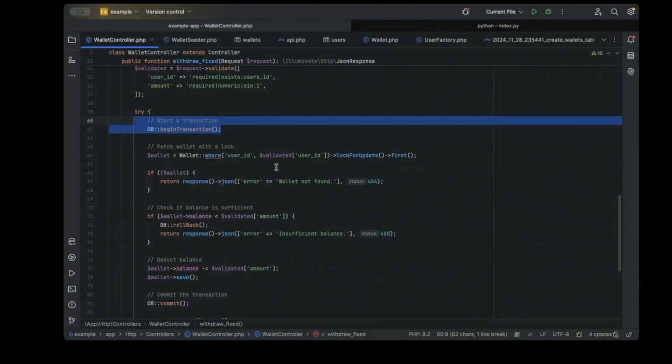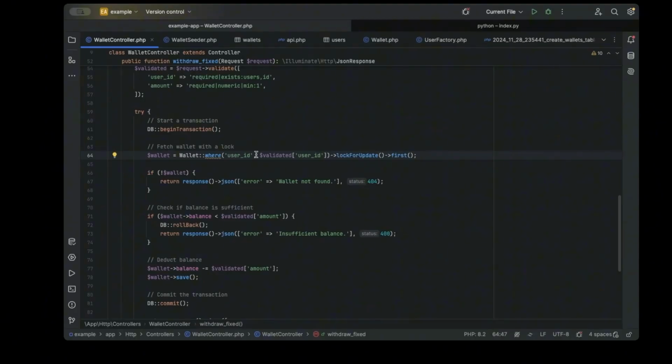And another thing we did, while we were checking for the user that owns the wallet, is what we call lock for update. So we're saying that when this query is being run on the database, lock that row for any further updates till I'm done checking what I need to do here. Till this query is successful, lock this for further updates. And I think this is one of the first places where we actually started solving the issue of the race condition. And if the wallet is not found, notify the user that the wallet is not found.